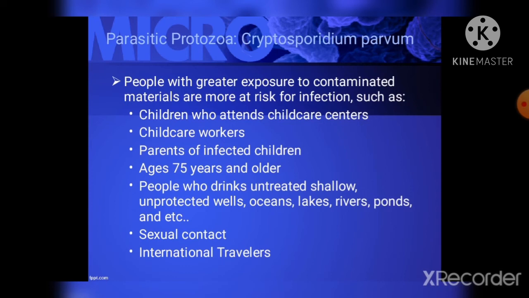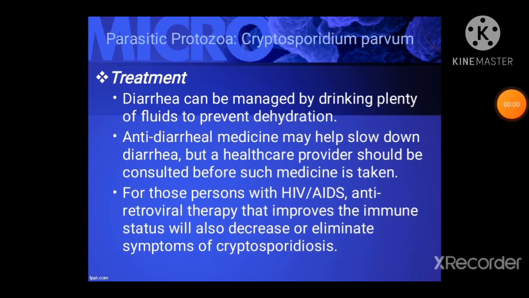Once infected, people with a decreased immune system are most at risk for severe disease. The risk of developing severe disease may differ depending on each person's degree of immune suppression. Next is treatment. Most people who have healthy immune systems will recover without treatment. Diarrhea can be managed by drinking plenty of fluids to prevent dehydration.